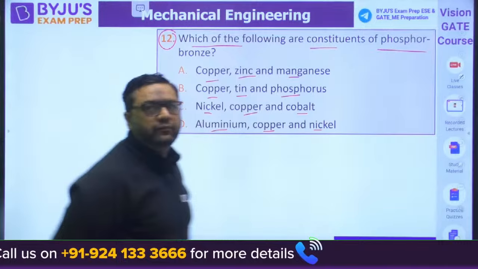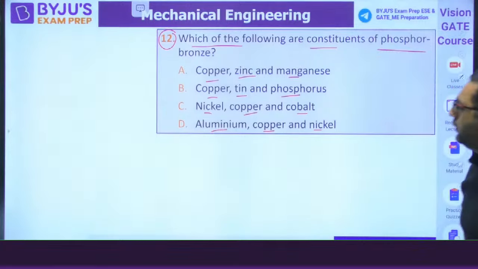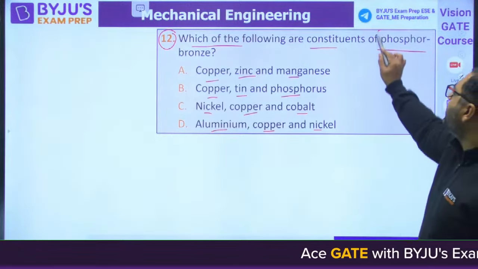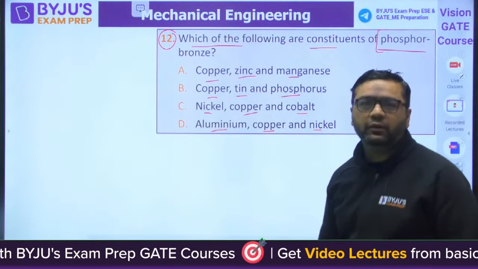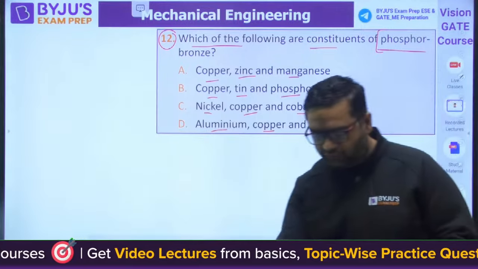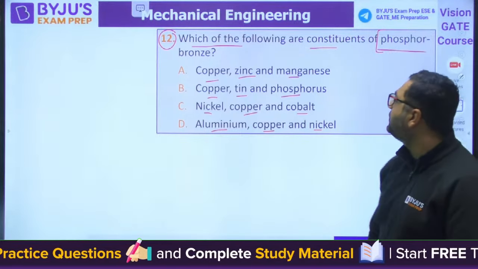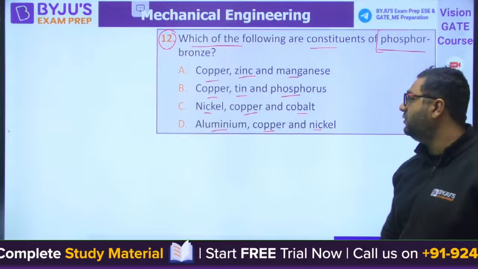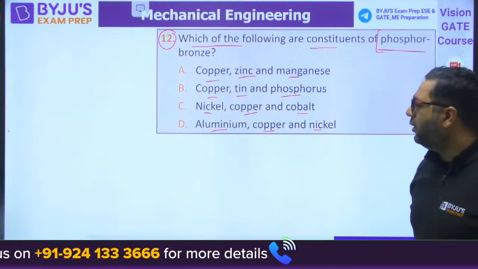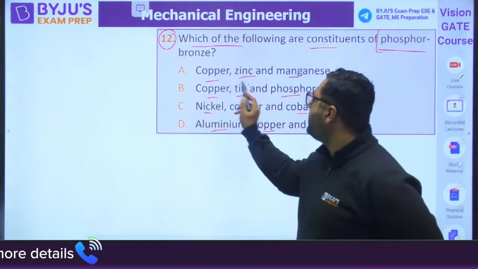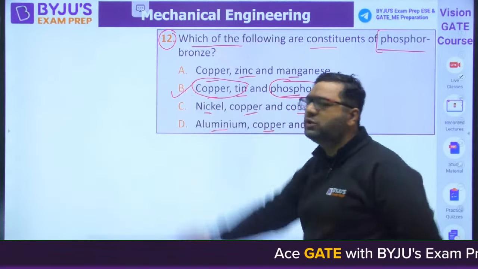12th question, guys. They're asking you the constituents of phosphorus bronze. Tell me the constituents of phosphorus bronze. As it is phosphor bronze, phosphorus will be there for sure. What is the answer? Okay, the answer for this will be B, because copper and tin are the constituents of bronze already. So phosphorus will be there. So phosphor bronze will be B.